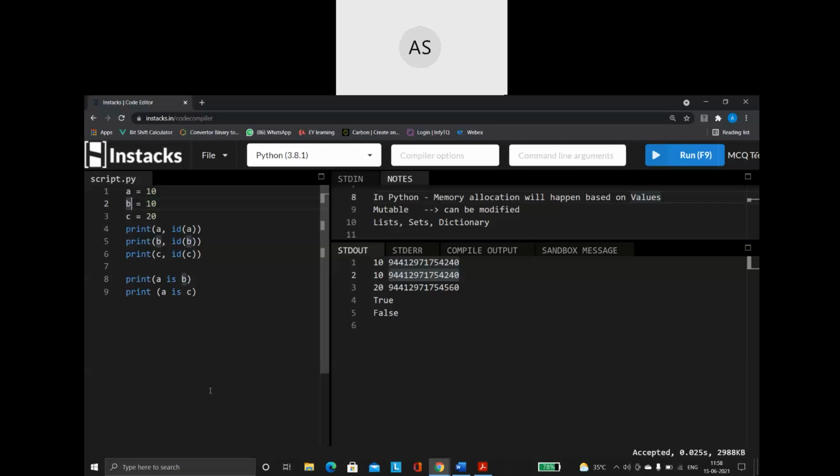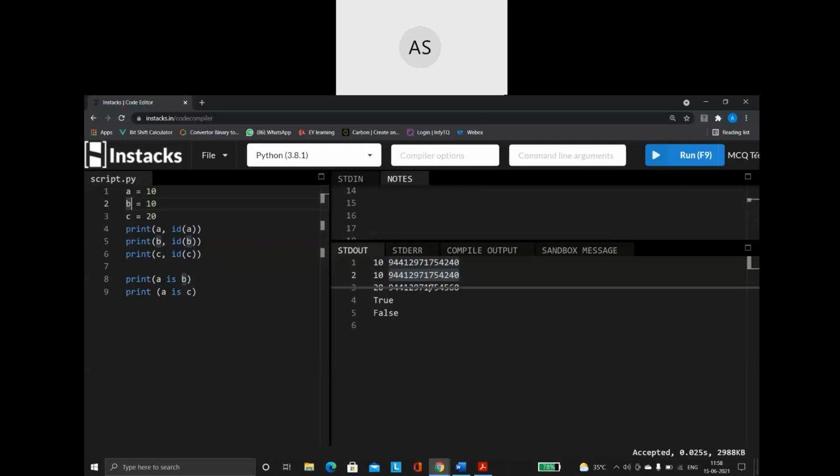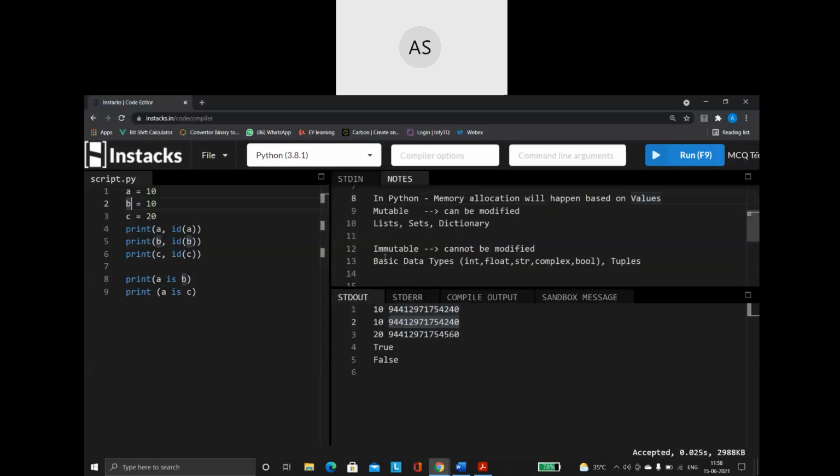There the memory location will happen based on the variables. For each and every variable, one memory location will be allotted. But in Python, it is not like that. That is why I told you, based on the mutable and immutable concepts. This also plays a crucial role in memory allocation. So I just gave you a small recap of this and then moving on to the identity operator.